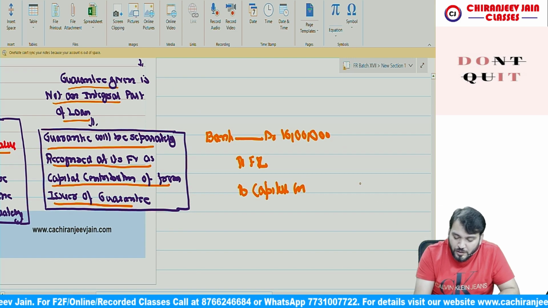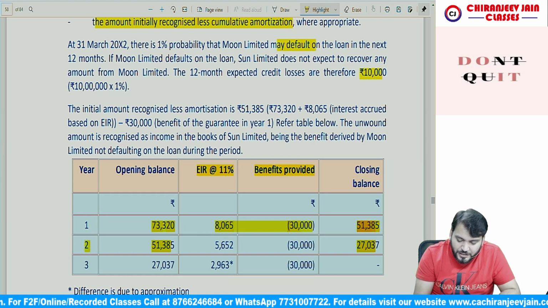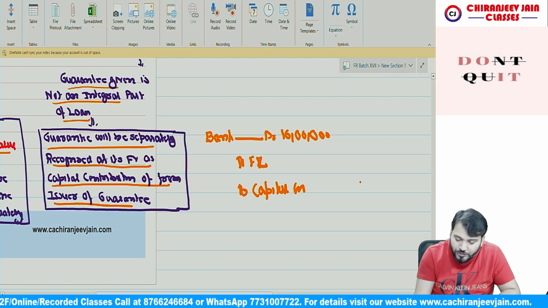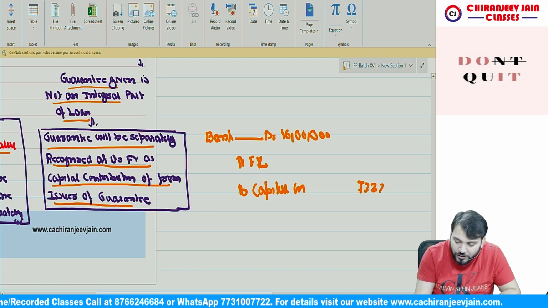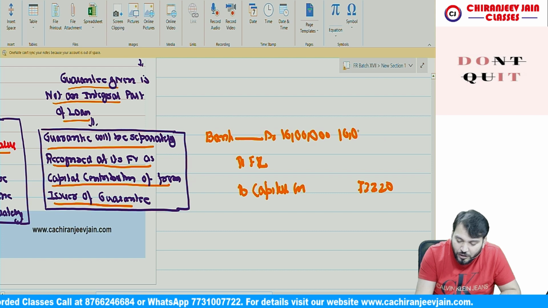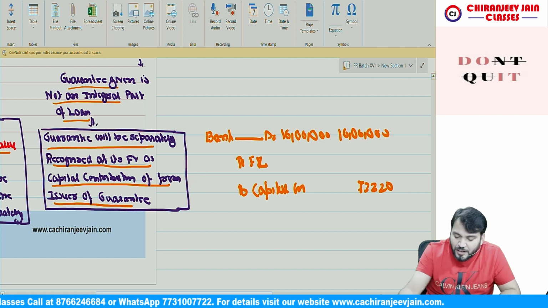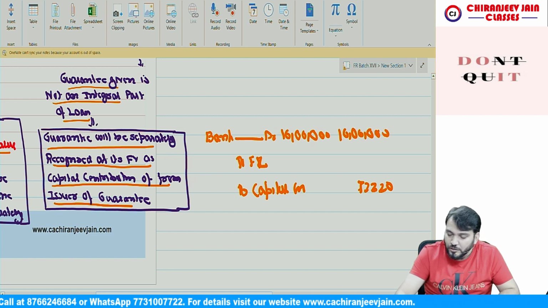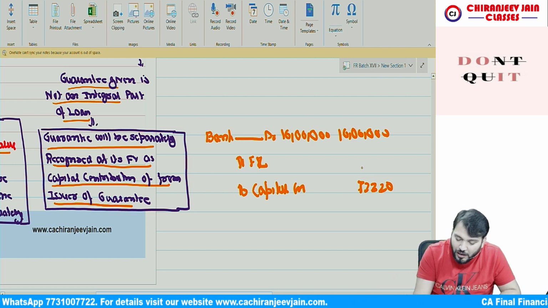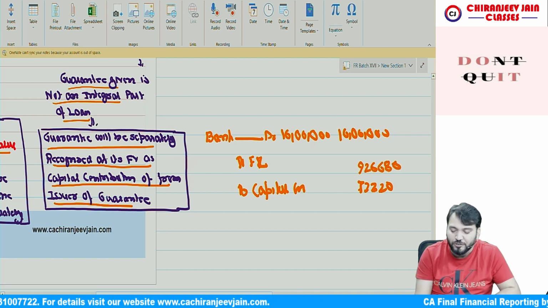So what was the fair value of guarantee? That was 73,320. This is 10 lakh. So of course the difference will be the fair value of financial liability. So this is 10 lakh minus 73,320 is equal to कितना हो गया, 9,26,680. I hope you have understood this point.